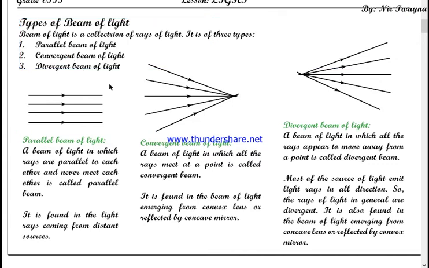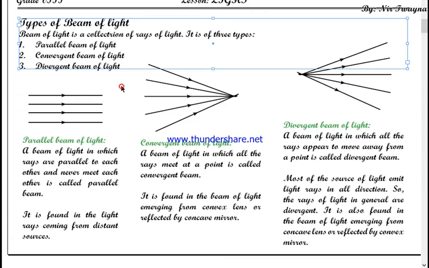Converge means to meet, and its opposite is divergent. Diverge means to move away. So if the light rays are moving away in different directions from a single point, then this kind of beam is known as a divergent beam of light.